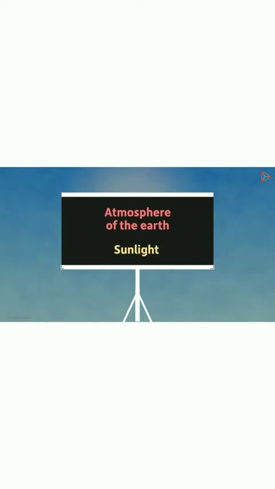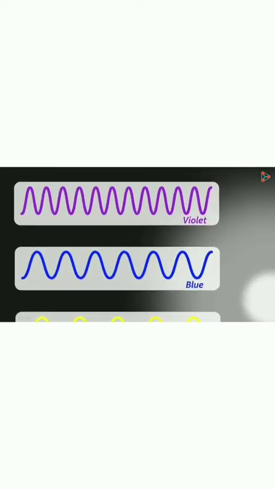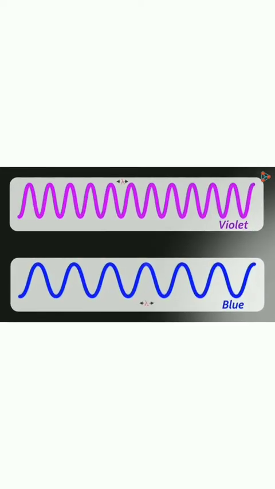As we have already discussed in the previous video, what is earth's atmosphere, right? And if we talk about sunlight, sunlight mainly contains the 7 colors which we call VIBGYOR, in which we have violet, blue, indigo and all the colors. Among those colors, violet has the shortest wavelength. What is wavelength?